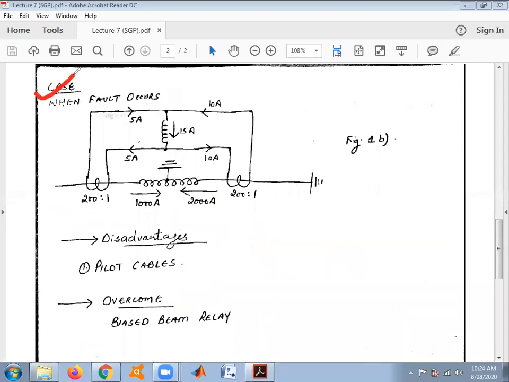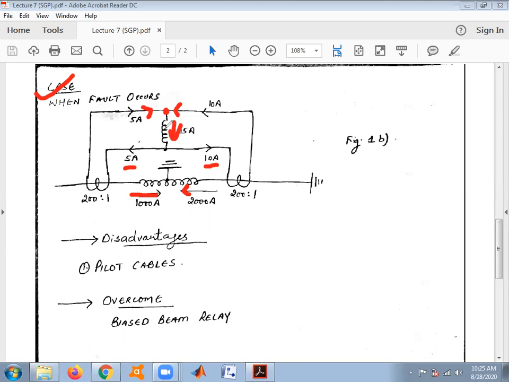Another case is when a fault occurs and the currents are directed like this: 1000 amperes flows inwards from the load end and 2000 amperes flows inwards from the ground end. Dividing 1000 by 200 gives 5 ampere, and 2000 by 200 gives 10 ampere. At this node, 10 ampere is entering and 5 ampere is entering, so the output will be 15 ampere. So 15 ampere current will flow across this operating coil, and the relay will operate.